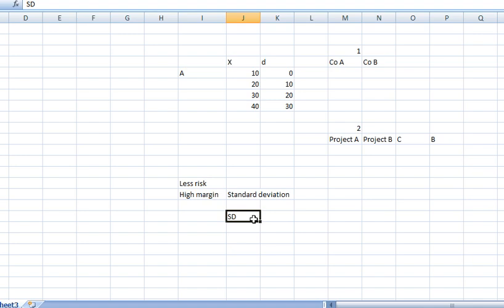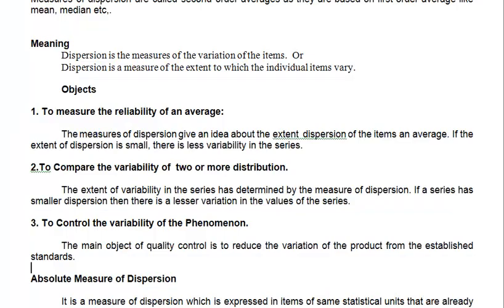The standard deviation is a kind of tool which comes under the measures of dispersion. The standard deviation gives you the correct picture of whether it is less risky or more risky. I think you already did that in your SAPM, right? And it's in FM also. So we are discussing the same topic now. Is that clear? So this was all about the objectives of measures of dispersion.